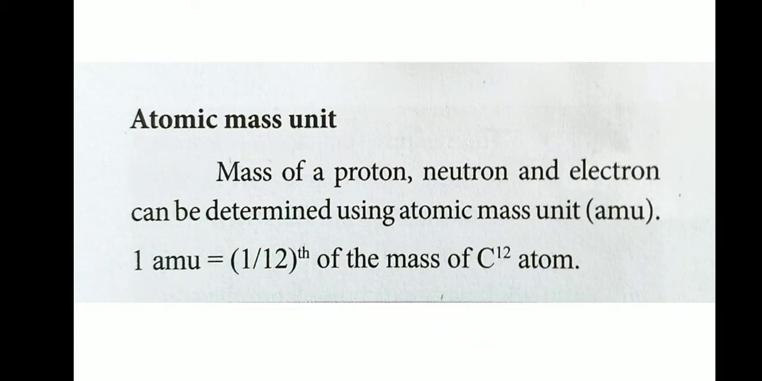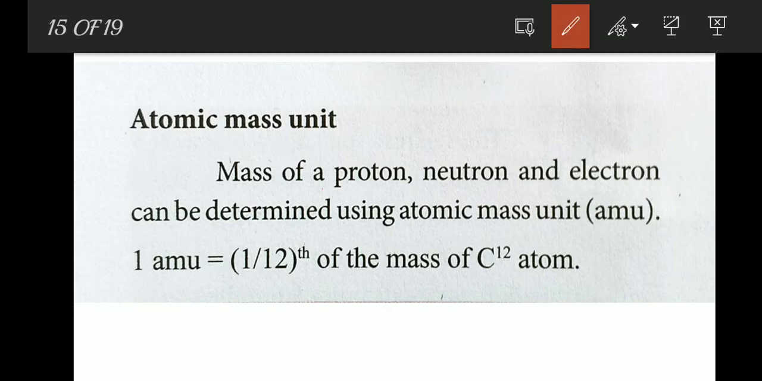Next, two more very important questions. Atomic mass unit. What is the atomic mass unit? The mass of a proton, neutron and electron can be determined using the atomic mass unit, simply called amu. 1 amu equals 1 divided by 12 of the mass of a carbon-12 atom.